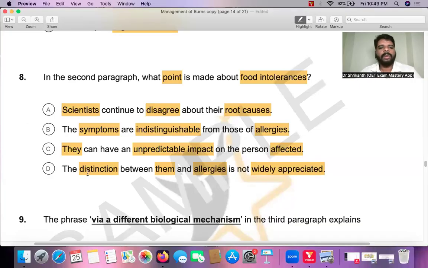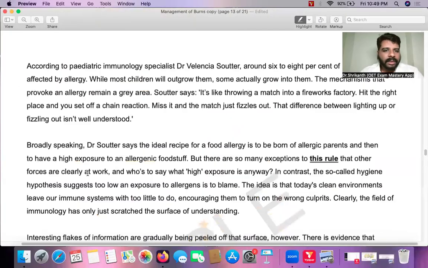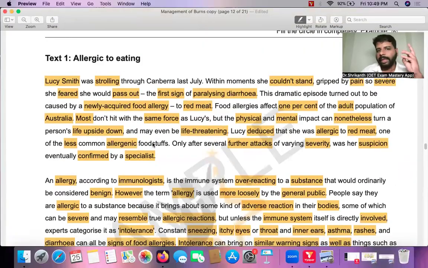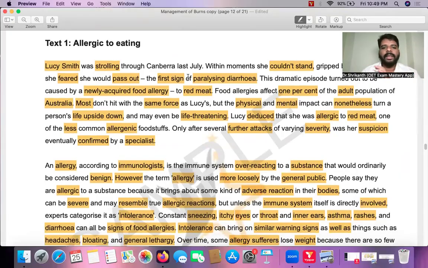So let's have a very small recap. In reading part C, you will not be getting emails, guidelines, or protocols. Everything will be a writer and author who has written a passage. So it is a conversation. The writer is speaking to you. So you must be able to think like the speaker, reason like the speaker, and identify the opinions of the speaker.